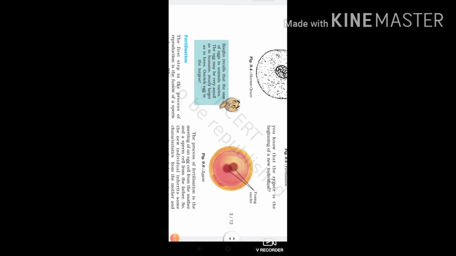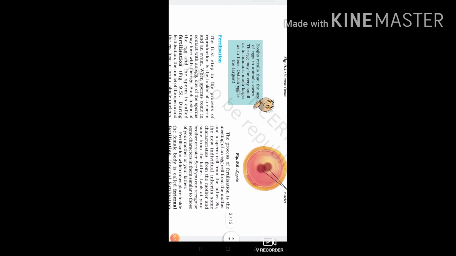Now discuss. Bujo records that the size of eggs in animals varies. The egg may be very small as in humans, much larger as in hens. The ostrich egg is the largest. Now see the fertilization. The first step in the process of reproduction is the fusion of a sperm and an ovum. When sperms come in contact with an egg, one of the sperms may fuse with the egg.